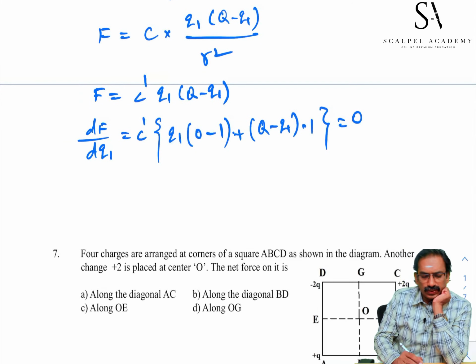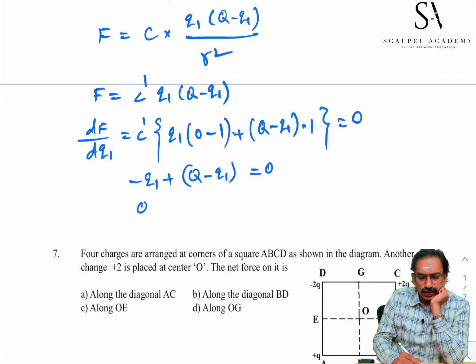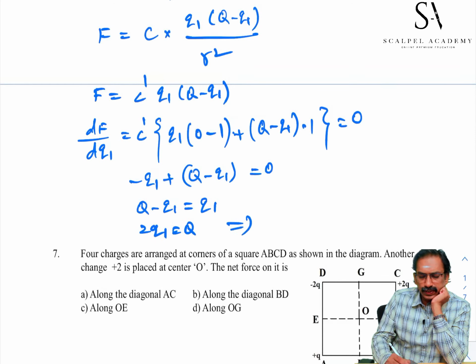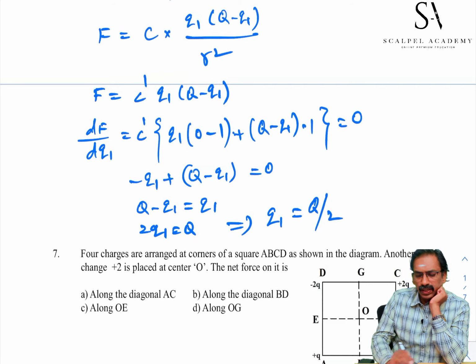Therefore, we can show that minus Q1 plus Q minus Q1 is equal to 0. Q minus Q1 is equal to Q1. 2Q1 is equal to capital Q. That implies Q1 is equal to Q by 2.